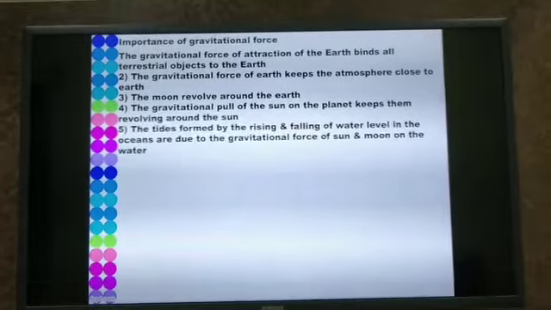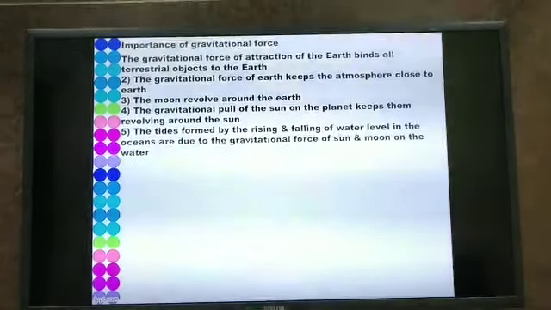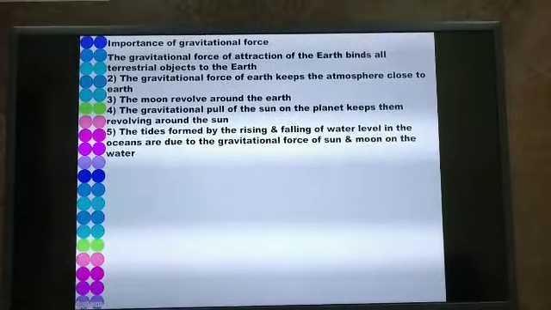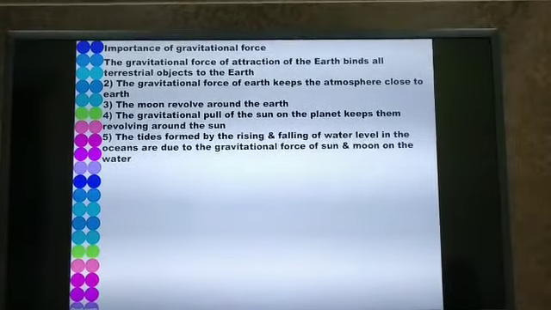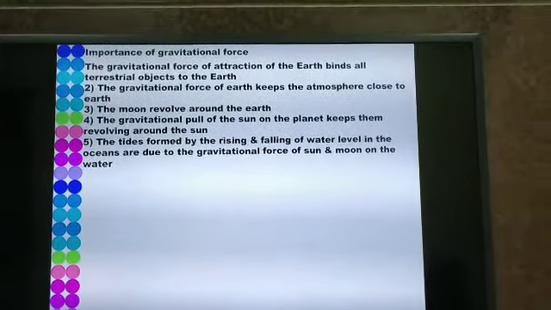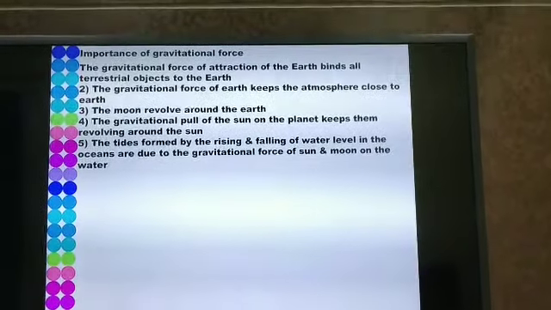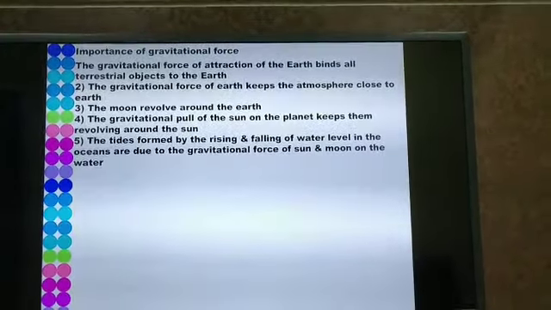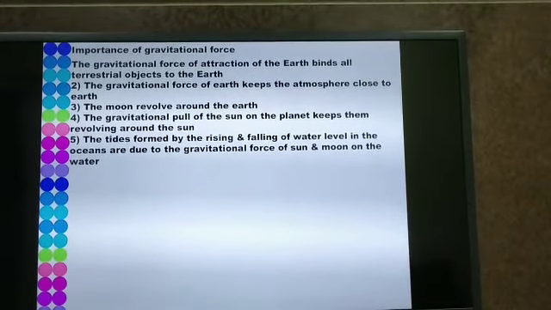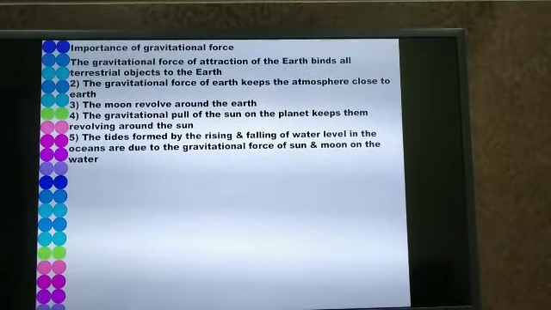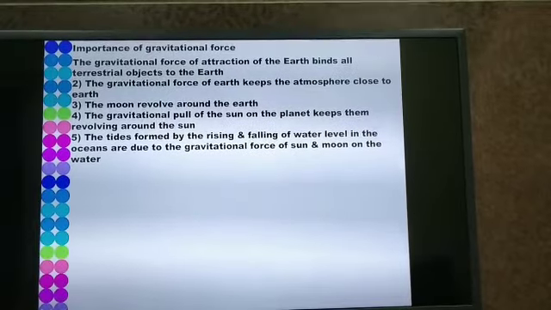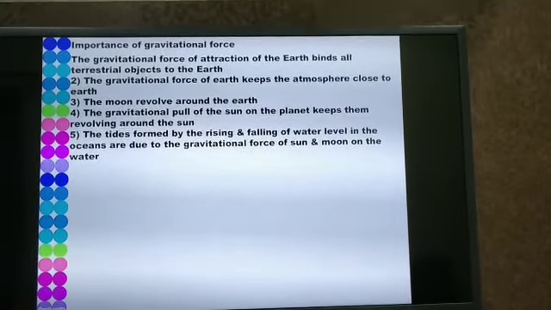Now let us study the importance of gravitational force. It is because of the gravitational force that we all are bound to the surface of the earth. So the gravitational force of attraction of the earth binds all the terrestrial objects to the earth. The gravitational force on the earth keeps the atmosphere closer to the surface of the earth.